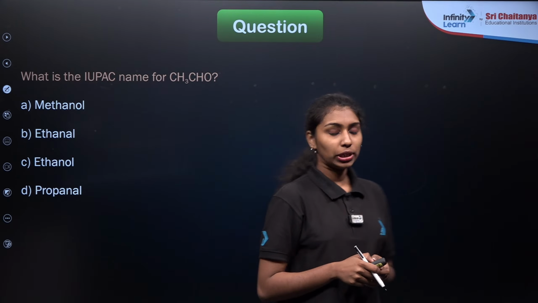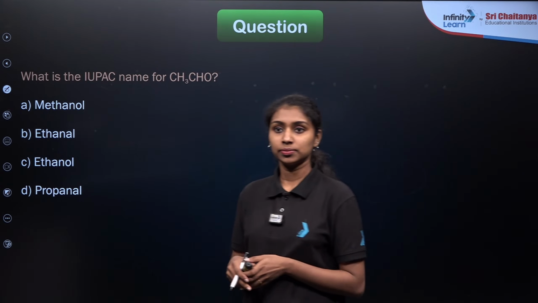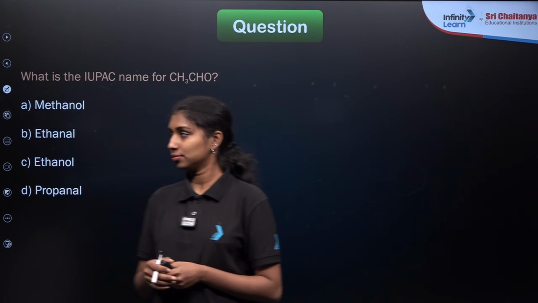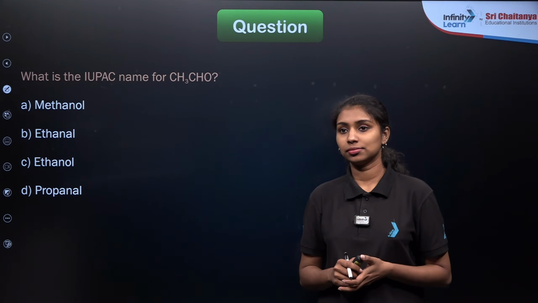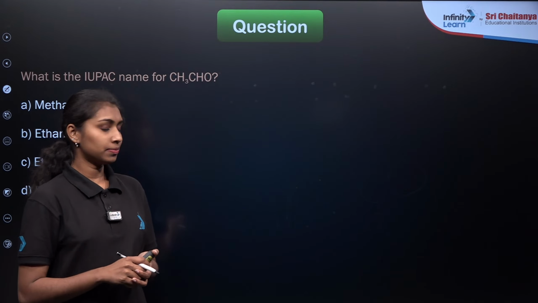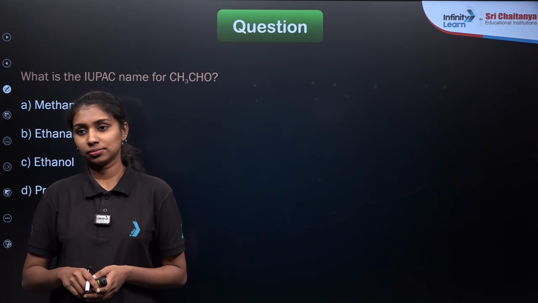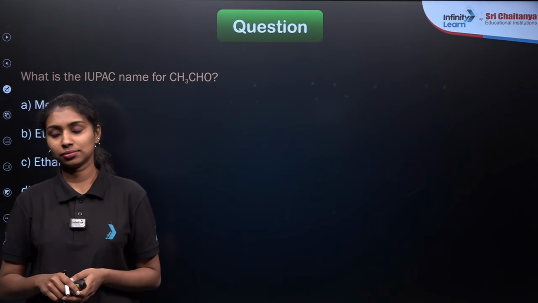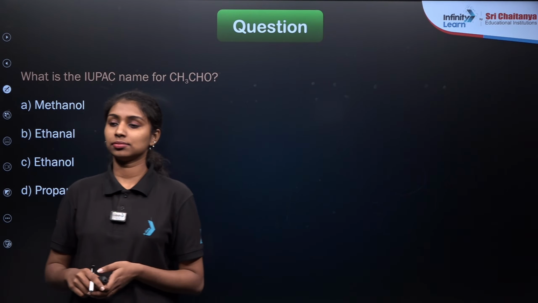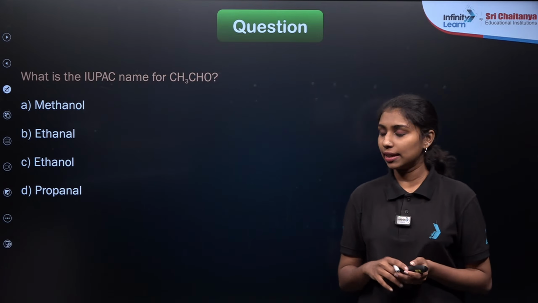Okay, here is the next question. We need to identify the name of the compound CH3CHO. Okay, option B, right? Is there any other answers? Yes, option B is the correct answer here, ethanol, right?